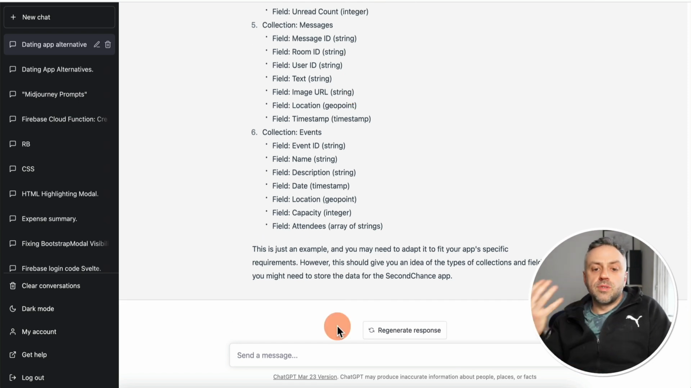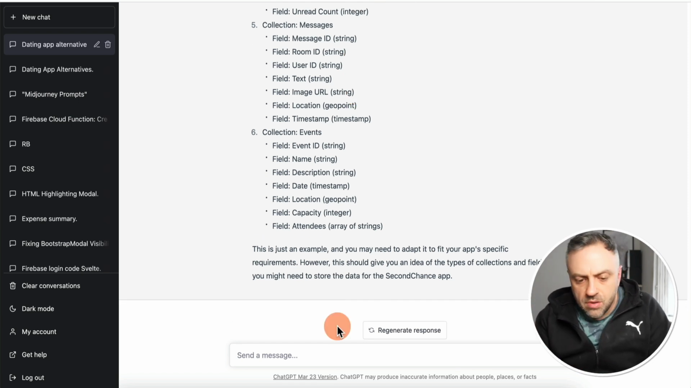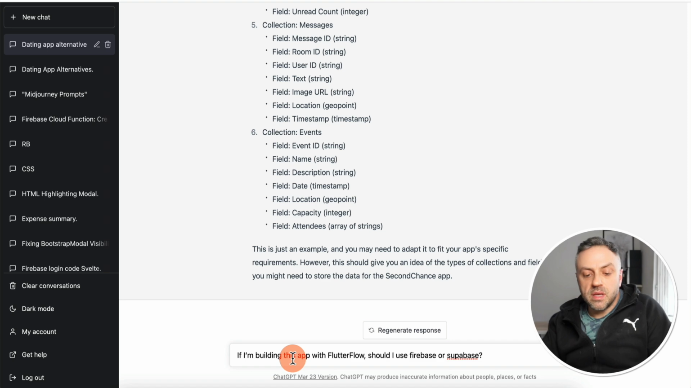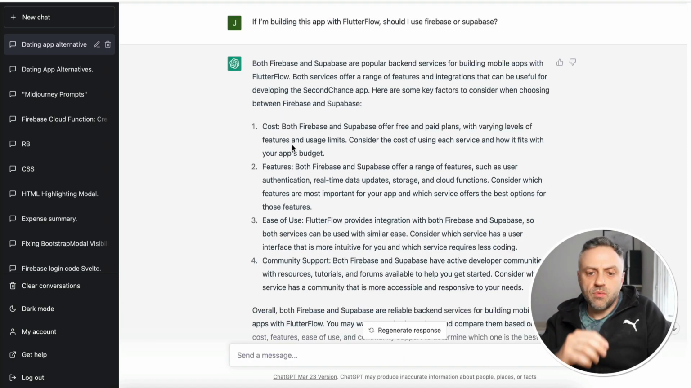Another thing that you can do is you can ask it for advice. If you're undecided about whether you want to be using Firebase, Firestore, or you want to be using Supabase, or you want to be using something else, you can ask it something like this: If I'm building this app with Flutterflow, should I use Firebase or Supabase? Okay. And so this is kind of what it came up with.